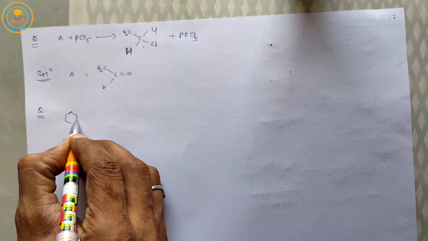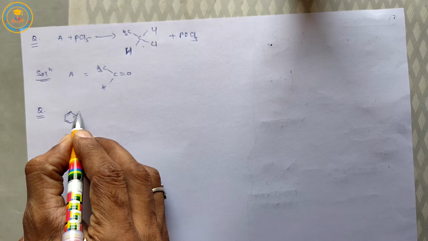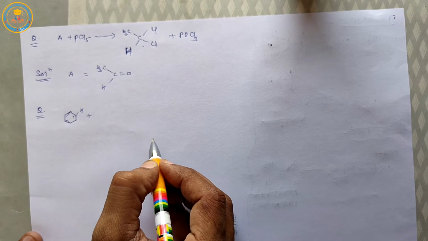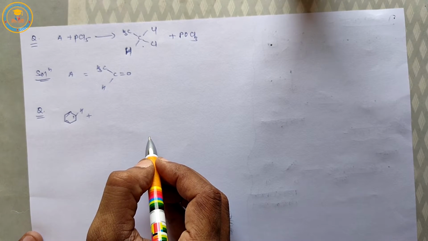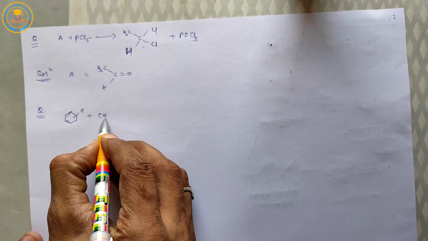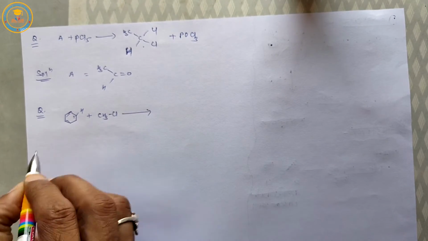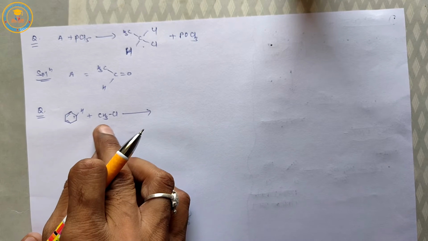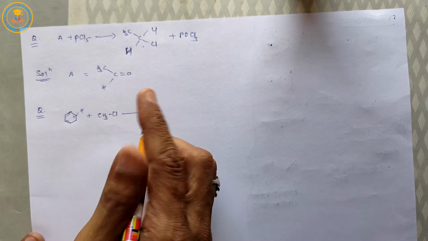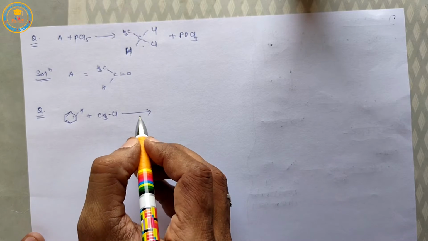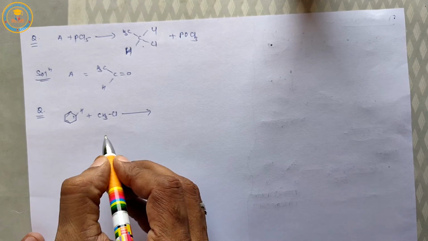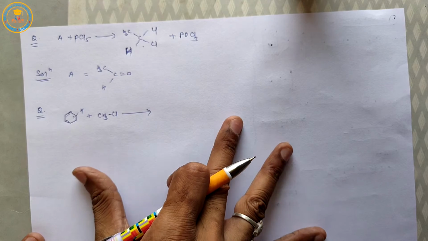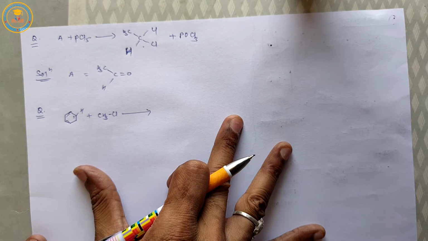The solution is: it is a benzene molecule and it is a haloalkane molecule, for example methyl chloride, in nitrobenzene solvent, as we discussed in our previous class.